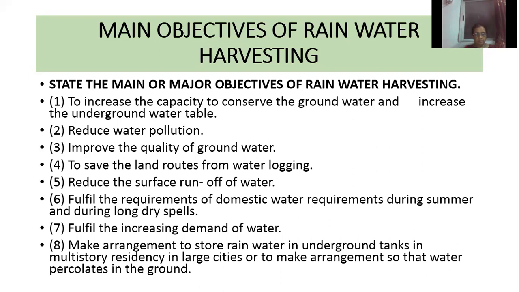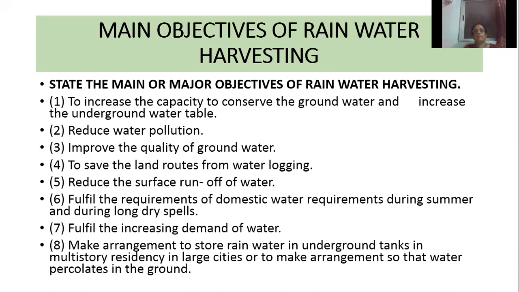So what are the major objectives of rainwater harvesting? First one is to increase the capacity to conserve the groundwater and increase the groundwater table, the underground water table. Second one is to reduce water pollution.